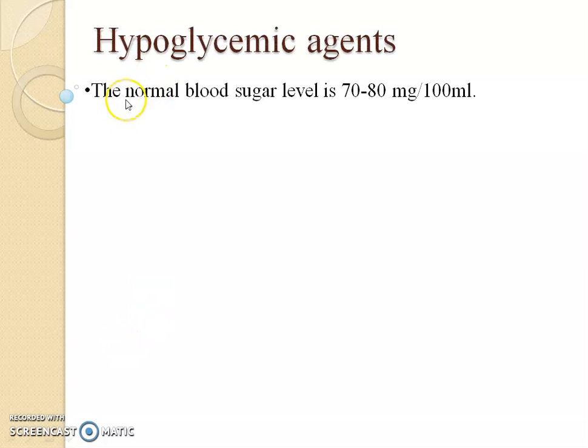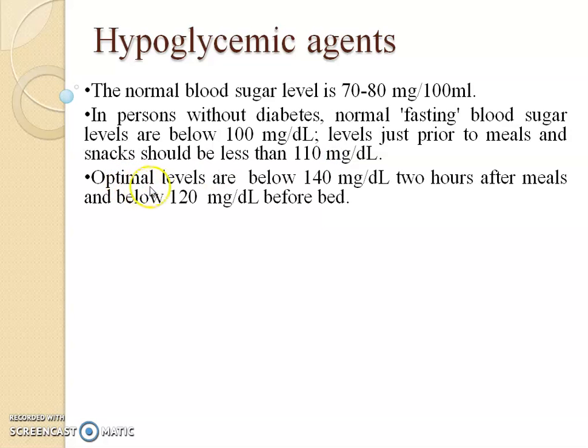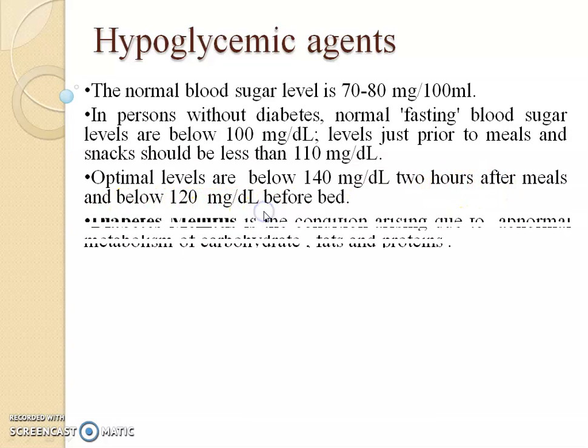Hypoglycemic agents. The normal sugar level is 70 to 80 mg per 100 ml. In a person without diabetes, normal fasting blood sugar levels are below 100 mg per dl. Levels just prior to meals and snacks should be less than 110 mg per dl. Optimal levels are below 140 mg/dl 2 hours after a meal and below 120 mg/dl before bed.